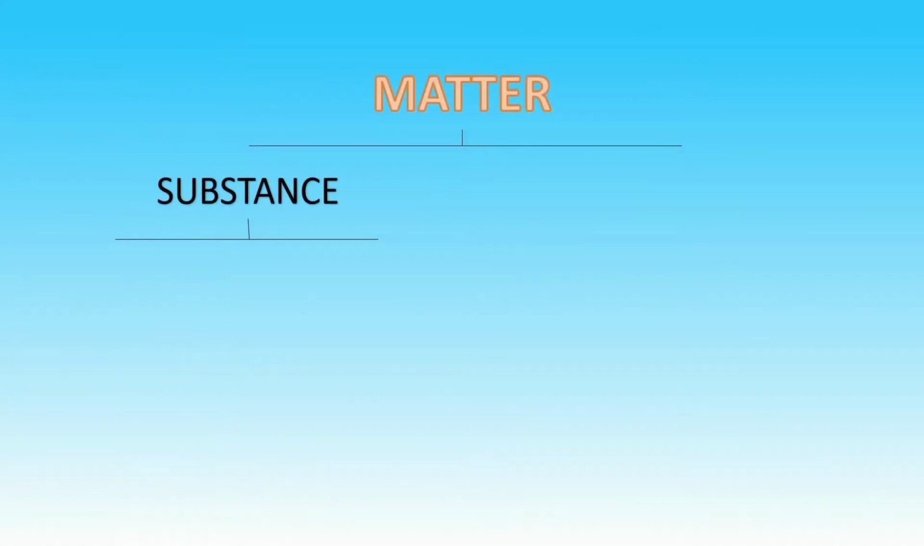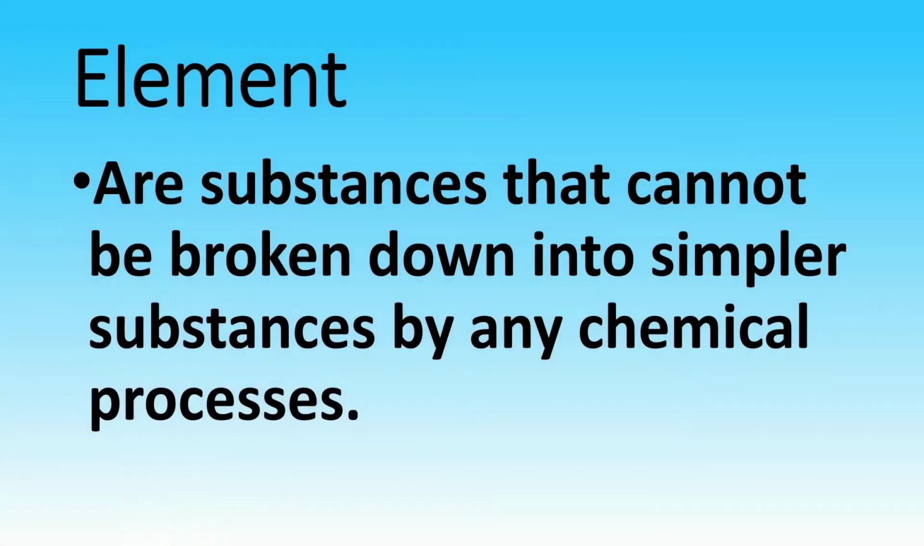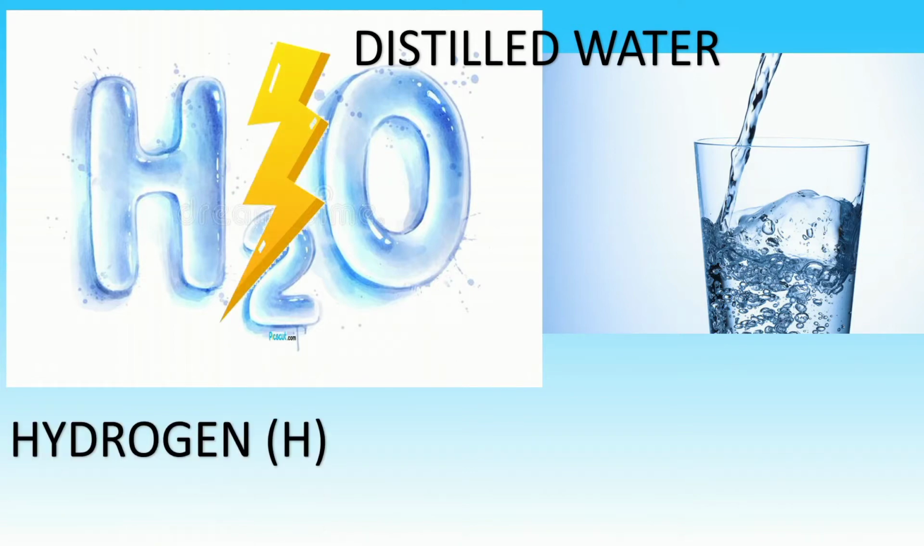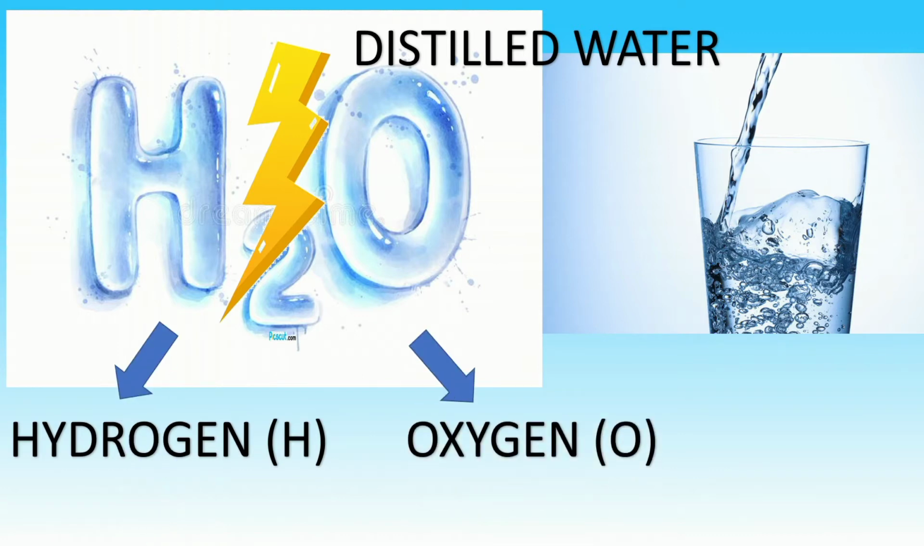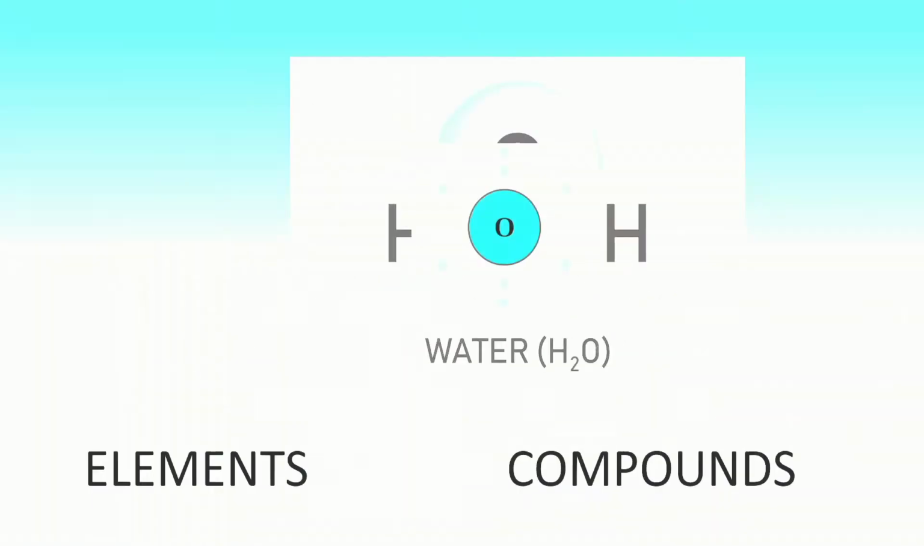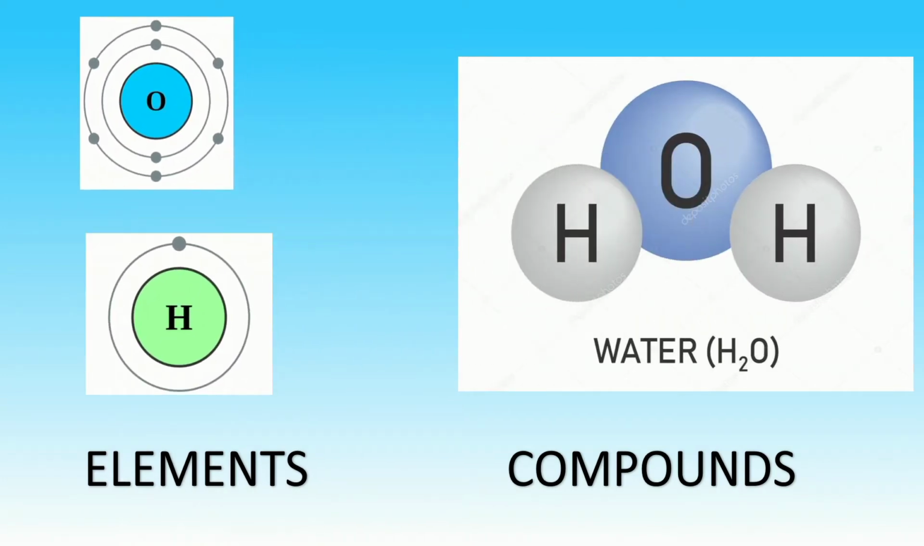A pure substance can be classified into elements and compounds. An element is a substance that cannot be broken down into simpler substances by any chemical processes. For example, distilled water is a pure substance. If you allow electric current to pass through it, water will be broken down into its components, hydrogen and oxygen. Hydrogen and oxygen, however, cannot be broken down into simpler substances. Thus, hydrogen and oxygen are elements, whereas water is not.